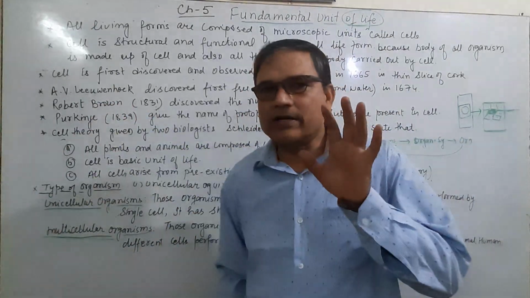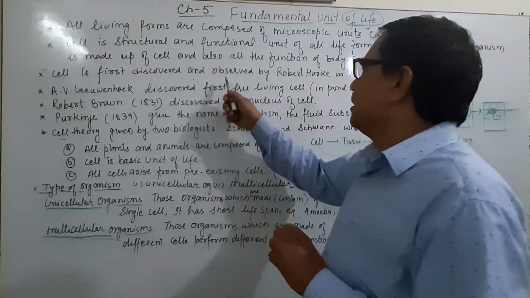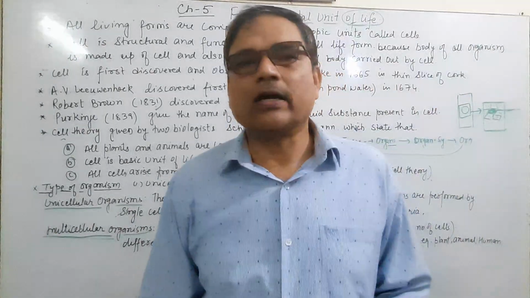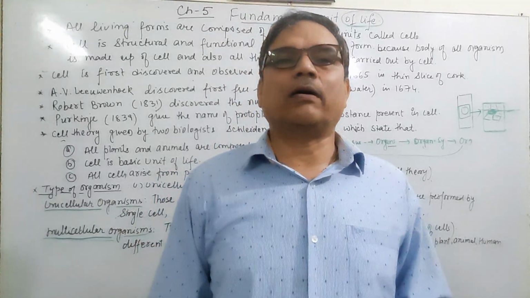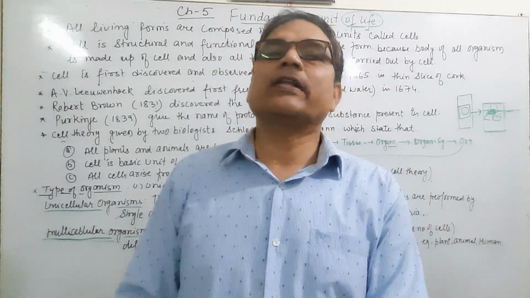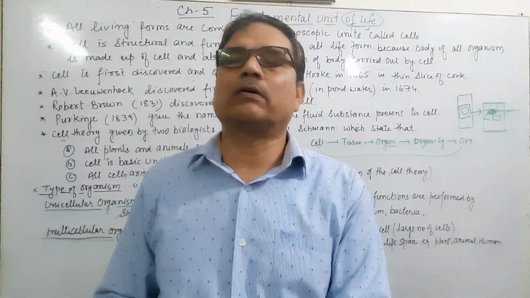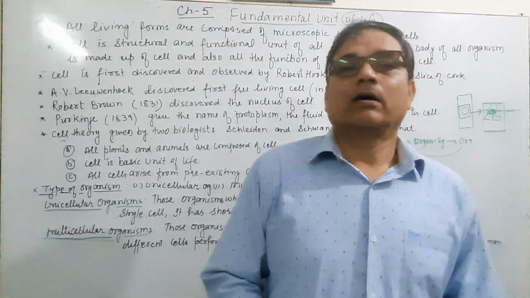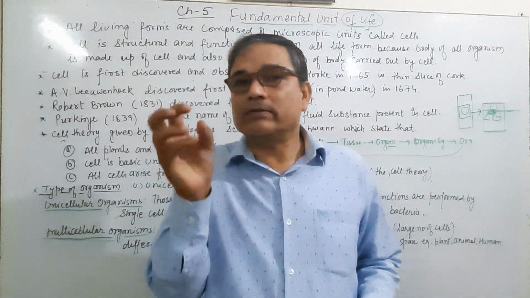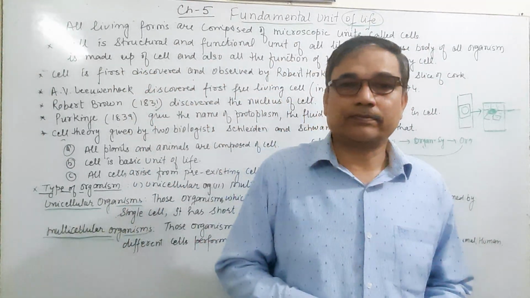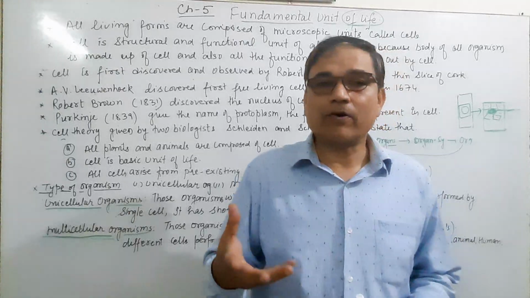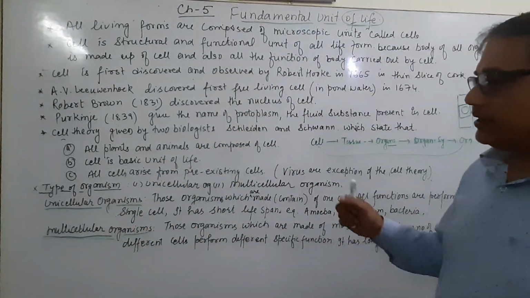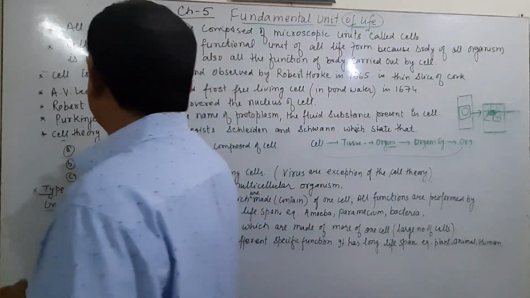The cell was first discovered by Robert Hooke in 1665 when he observed under a primitive microscope a thin slice of cork. What is cork? Cork is taken from the bark of the tree, which is made up of cellulose. That will be discussed later. And then this is the cell theory.